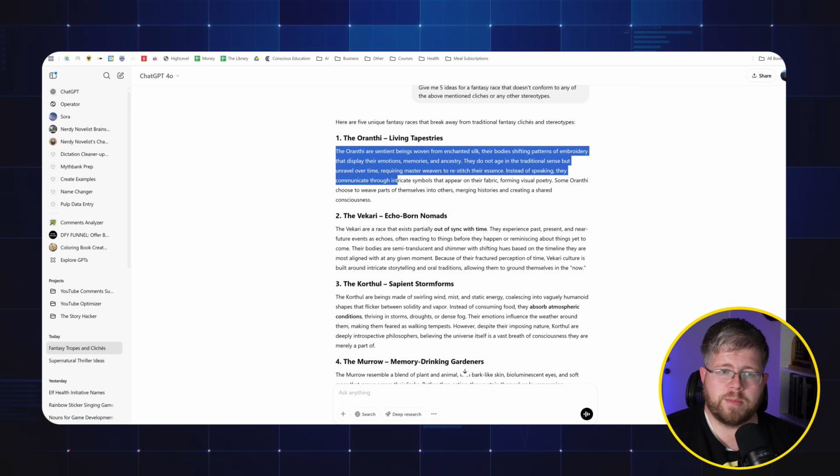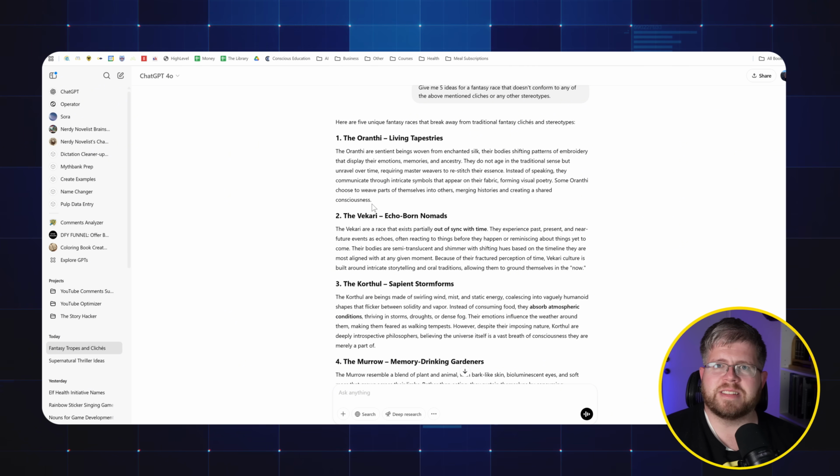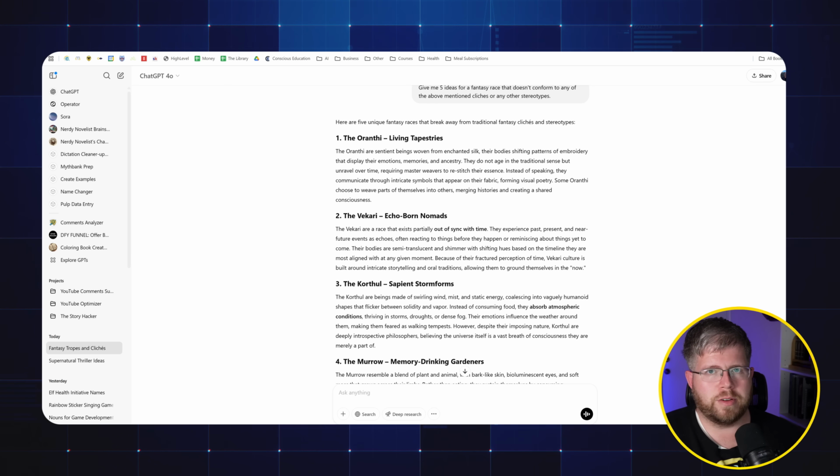Instead of speaking, they communicate through intricate symbols that appear on the fabric, forming visual poetry. Some Oranthi choose to weave parts of themselves into others, merging histories and creating a shared consciousness. Like, that is interesting. I don't know if I could get a whole fantasy book out of that, or if it would really fit well with another fantasy world that I've built, but that's at least a pretty interesting, thought-provoking short story. There's something you could do there for sure.